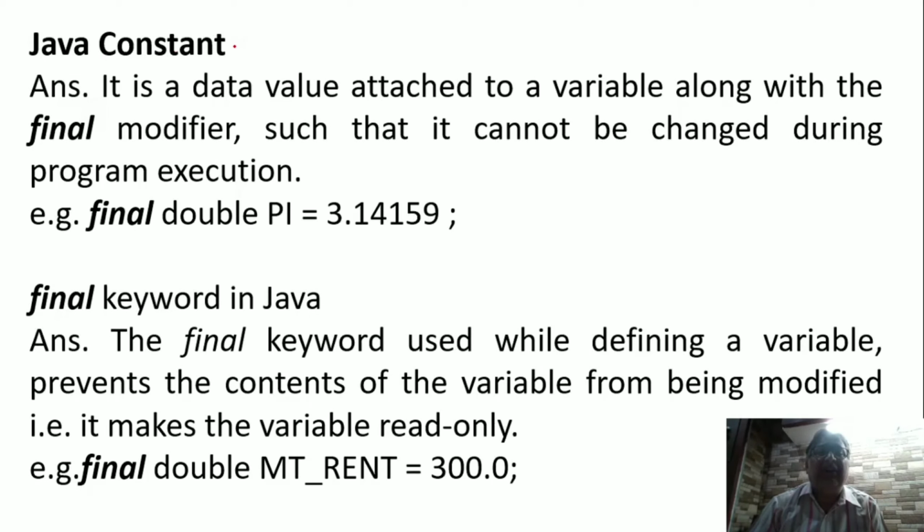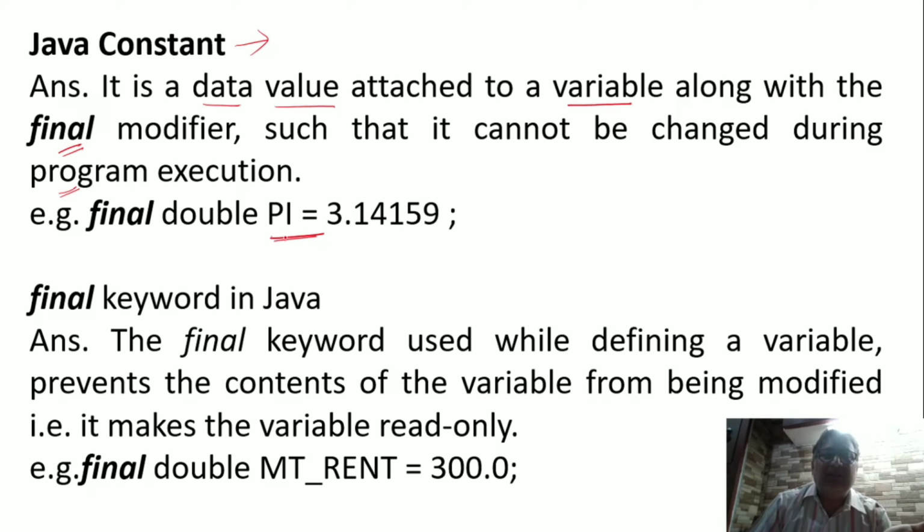Now the next thing is Java constant. It is the data value attached to a variable along with the final modifier, such that it cannot be changed during the execution of the program. There is a value of some variable, and we want the value of this variable pi to remain constant throughout the program. Why do I want to make this variable pi constant? To avoid any accidental mistake.